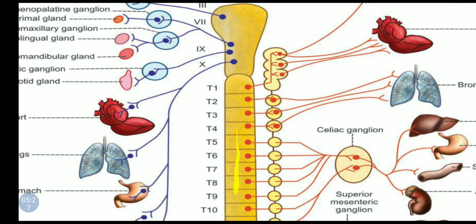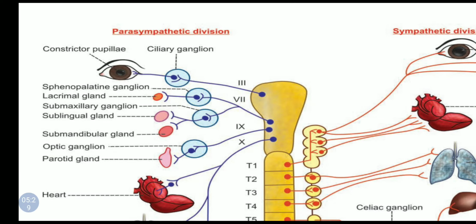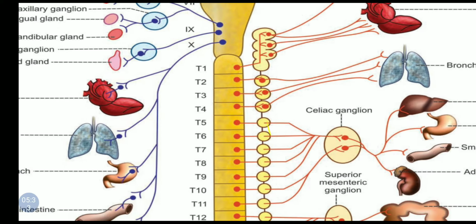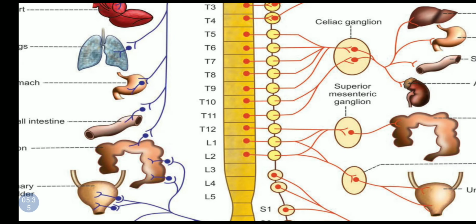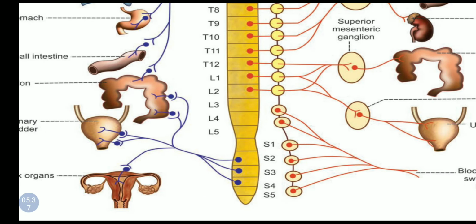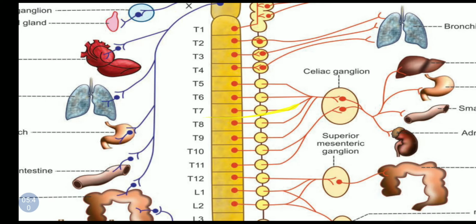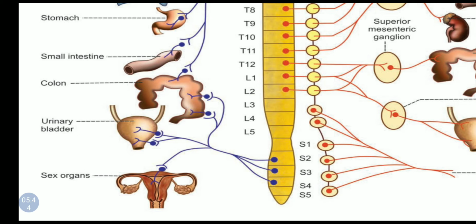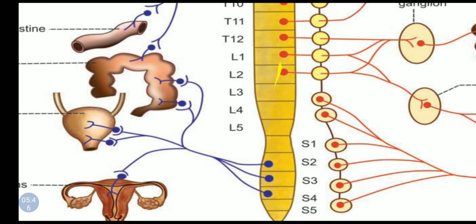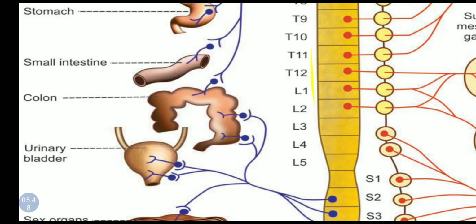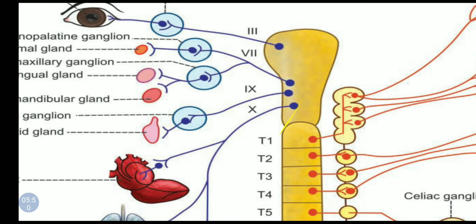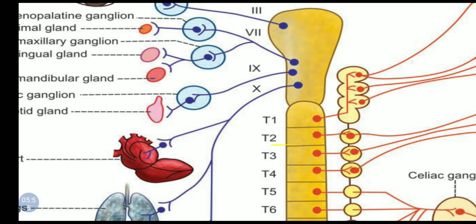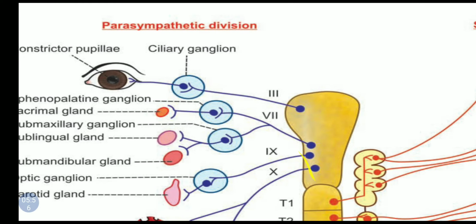So here you can see this one is parasympathetic division, which has got craniosacral outflow. There is thoracolumbar outflow here in sympathetic division, and here craniosacral outflow. This is from the sacrum they are supplying, and some are coming directly from the brain, that is brain stem.